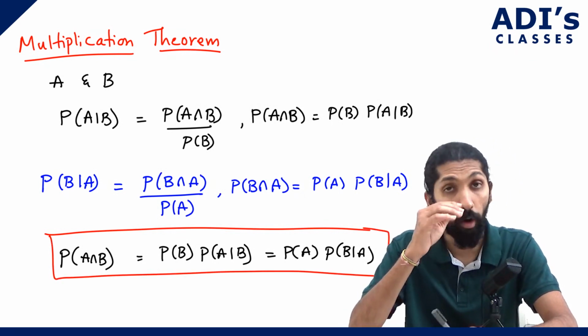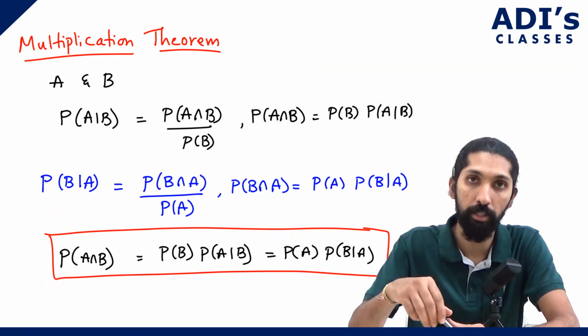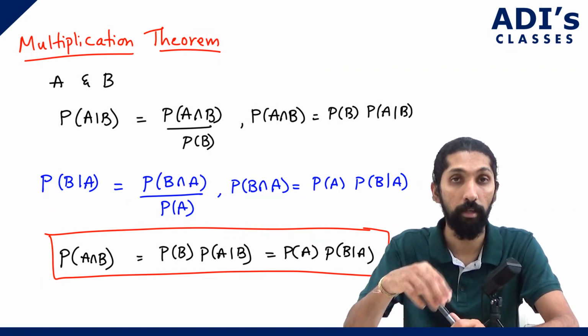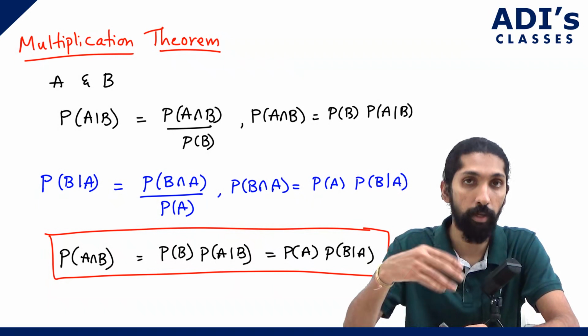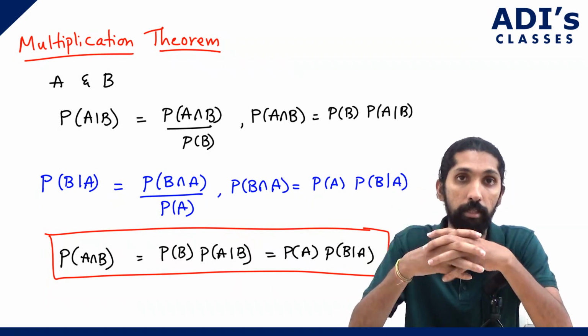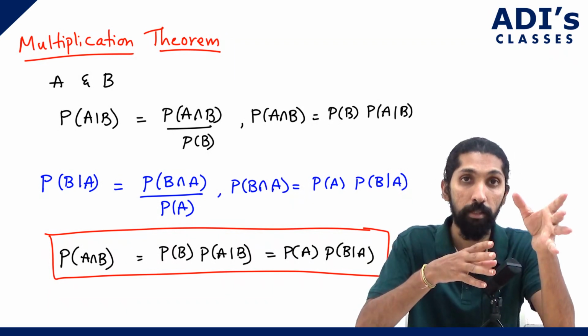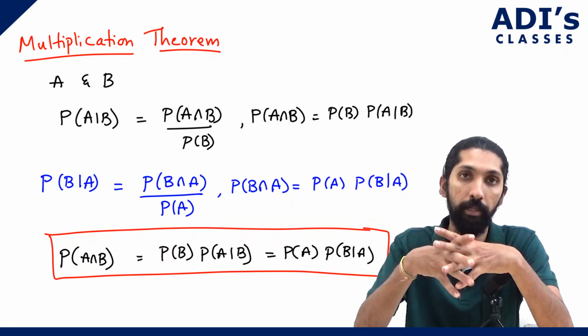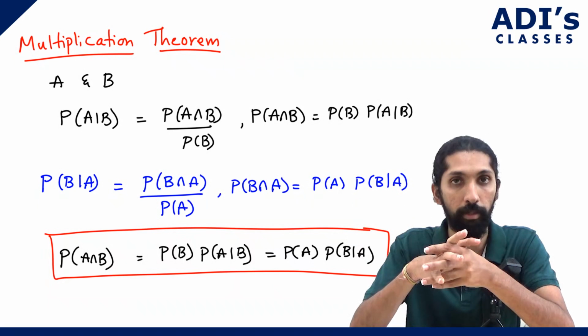So what exactly is this multiplication theorem? Let's try to understand that practically. Suppose I tell you that there are two events and one event happens because the other event is happening. It's a conditional probability, correct?